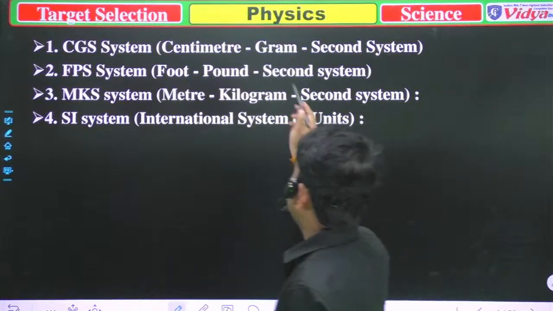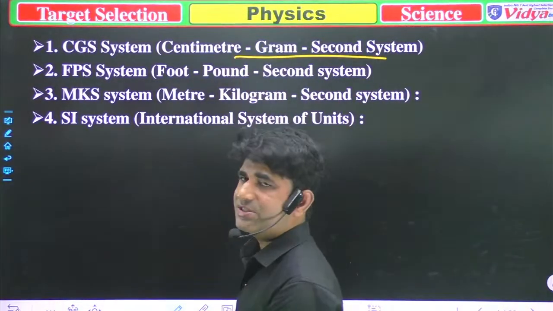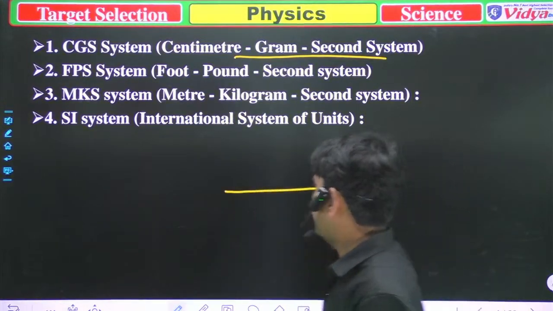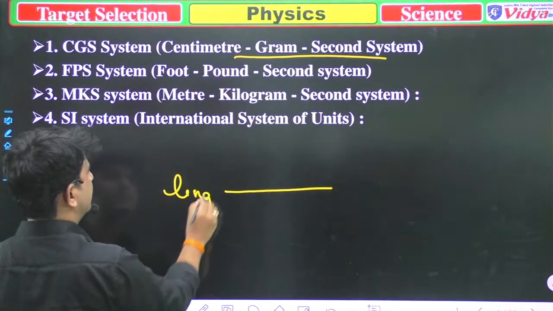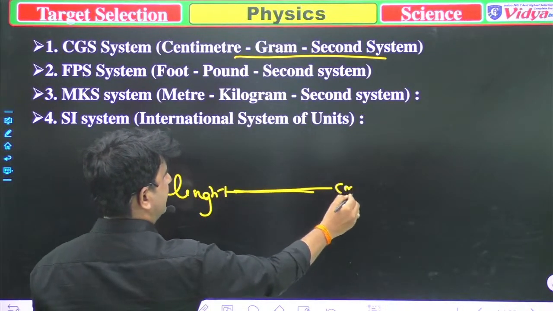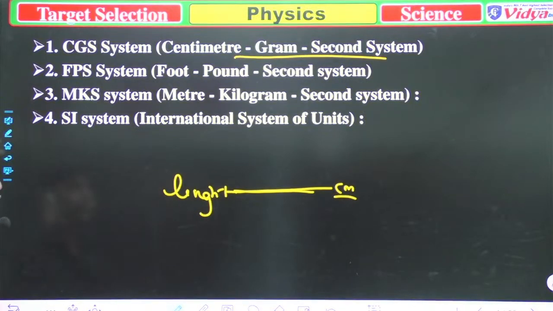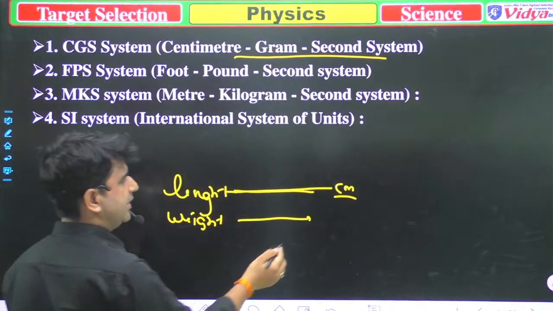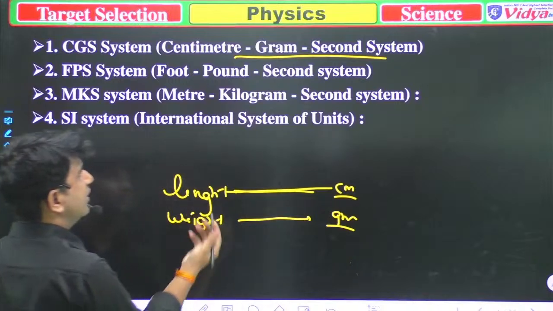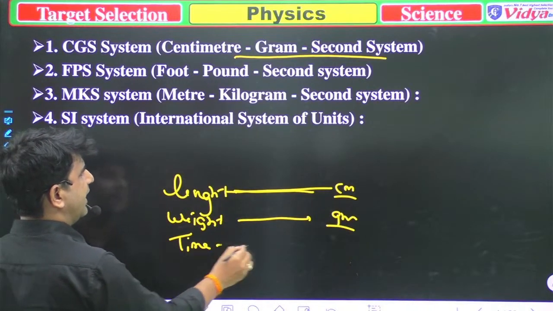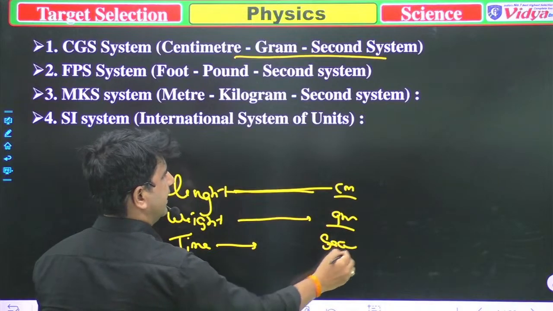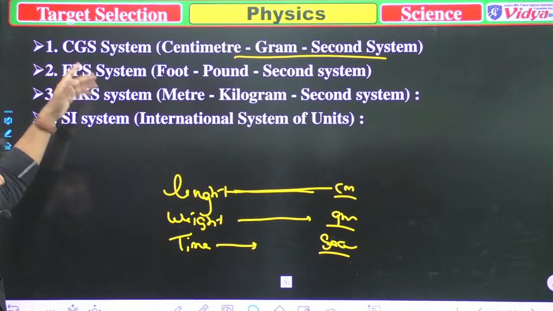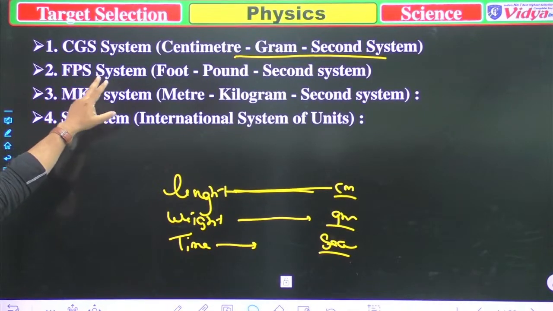CGS is known as the centimeter gram second system. In the CGS system, length is measured in centimeter, weight is measured in gram, and time is measured in second. That's why we say it is the centimeter, gram, second system.